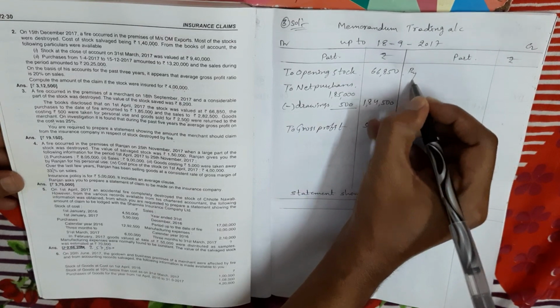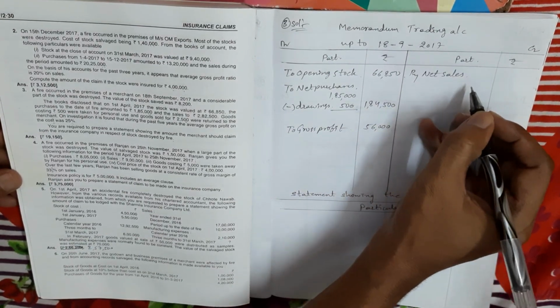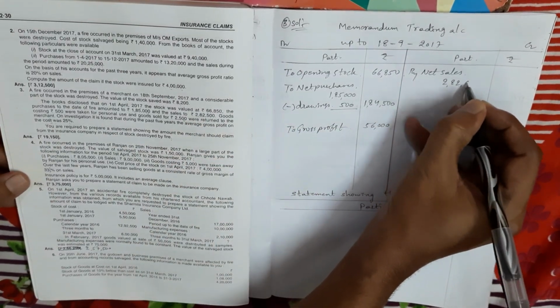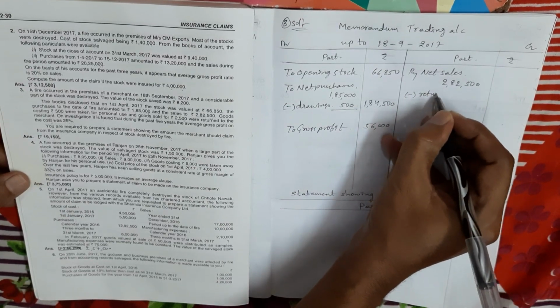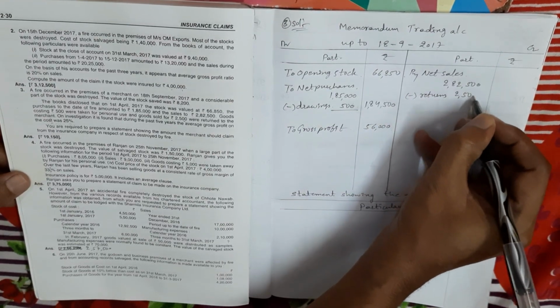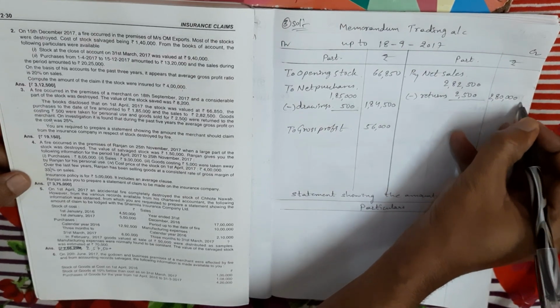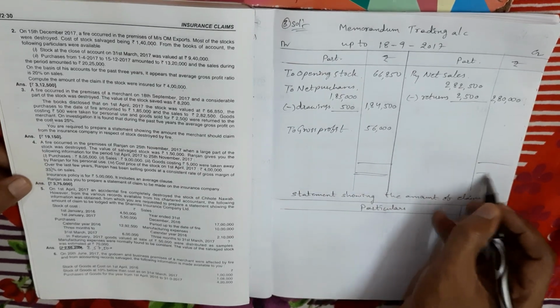Next, credit side, take the net sales amount. Here net sales means the total sales 2,82,500 minus sales returns 2,500. So in the outer column, the net sales amount is 2,80,000. Right? Now close the memorandum trading account.